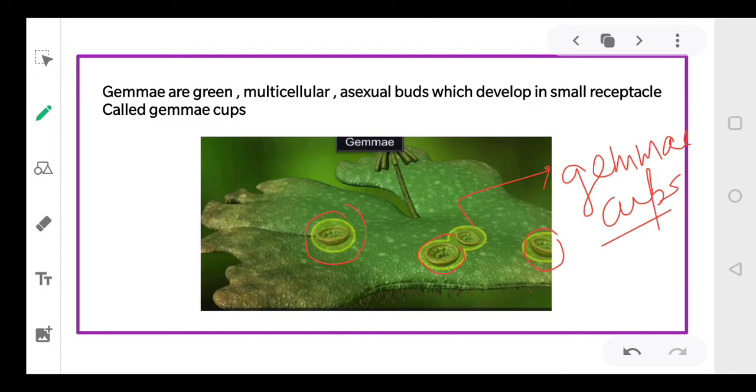So your gemmae are green, multicellular asexual buds and they develop in cup-shaped structures which are referred to as gemma cups, and they are located on the thallus part. So this is the thallus part of the liverworts. As I already told you, they do not have true roots, true leaves, or stem, but only rhizoids, stem-like structures and leaf-like structures. Once these gemmae become mature, they detach from the parent body and give rise to a new individual.